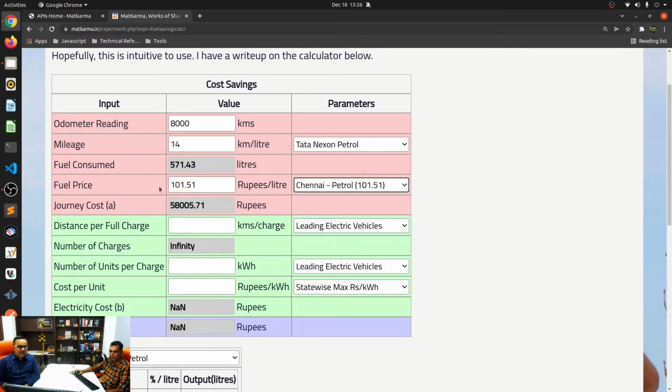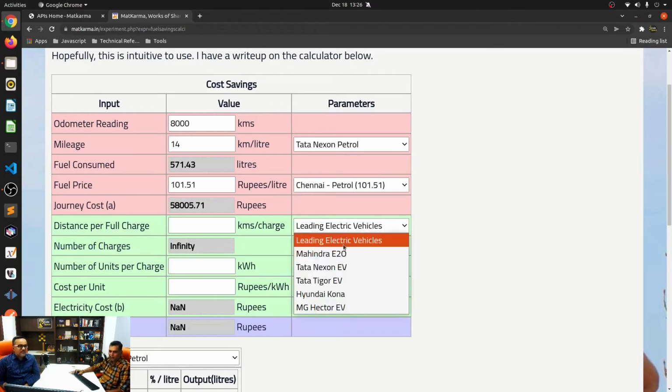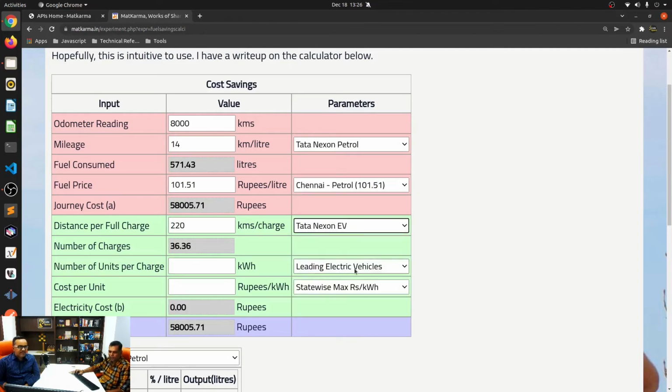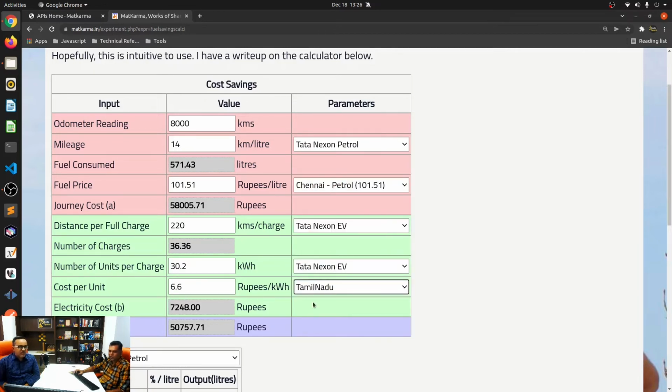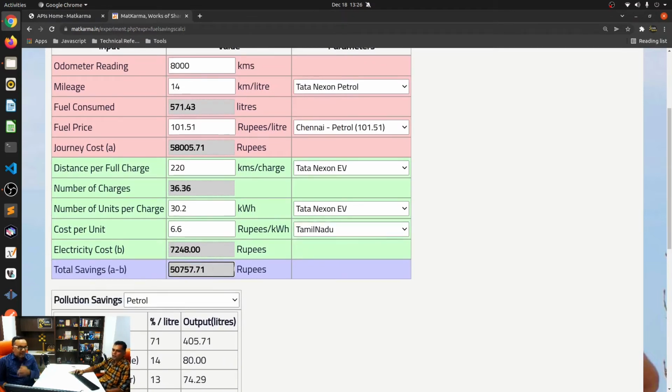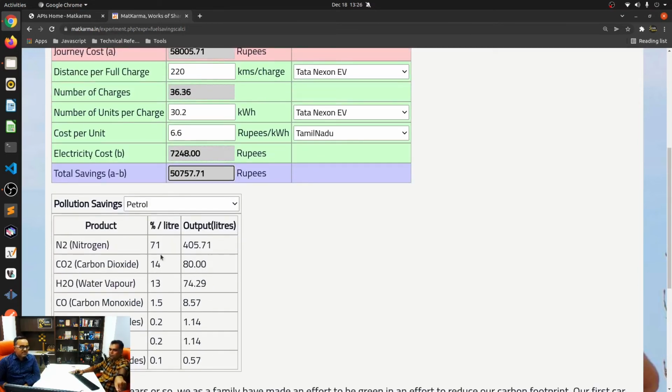And if I was living in Chennai, for example, and I selected this, okay, so this is in Chennai, and I have the Nexon EV. And I take this one, and the cost per unit in Tamil Nadu is about 6.6. So I've saved about 50,000 rupees. Wow. So not only does this tell you how much money I've saved, it also tells you how much pollution I have saved. So if this was a petrol vehicle, which it is an equivalent of, I have saved about 80 liters of carbon dioxide from leaving the atmosphere.